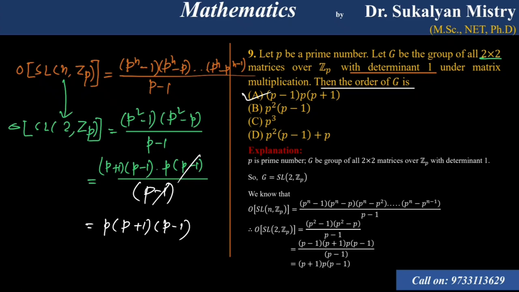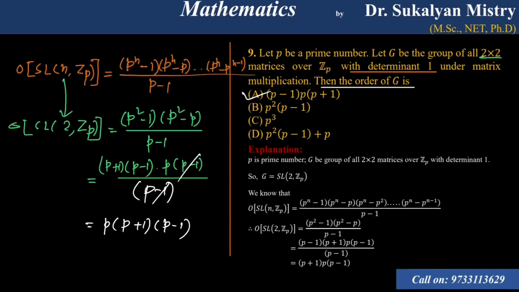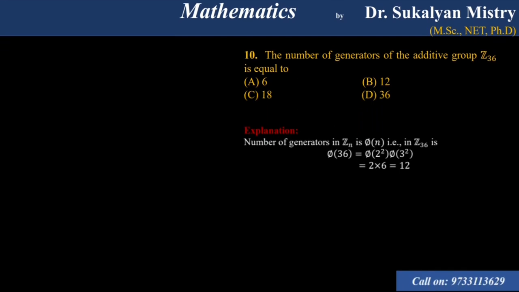Okay, so next problem: the number of generators in the additive group Z36 is equal to... The number of generators in Zn is phi n, where phi is Euler's phi function.